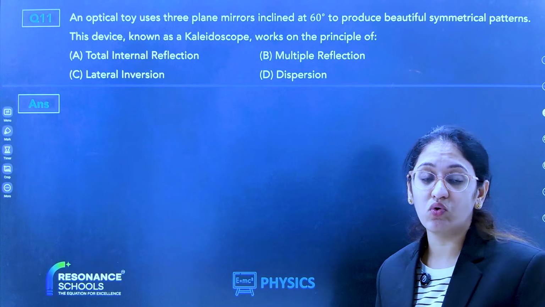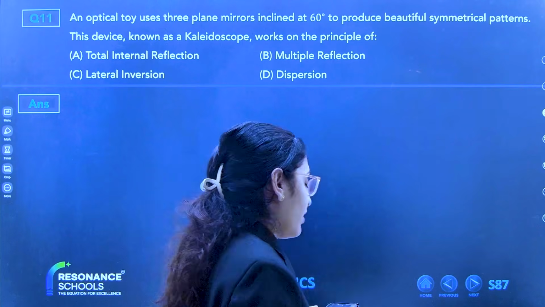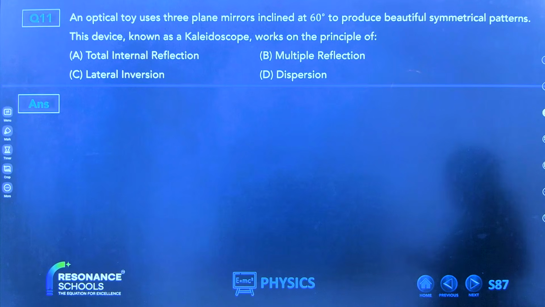There will be assertion and reason reasoning questions also, right? So, a 300 mark paper.